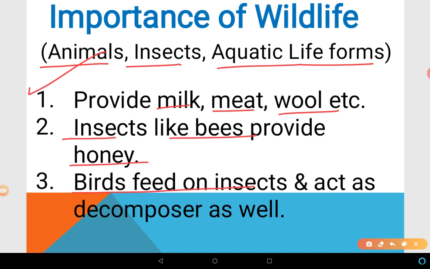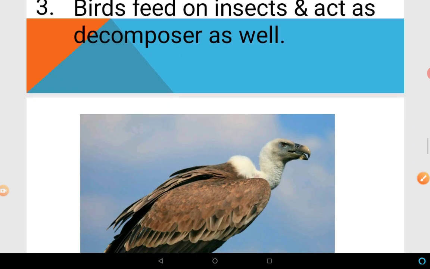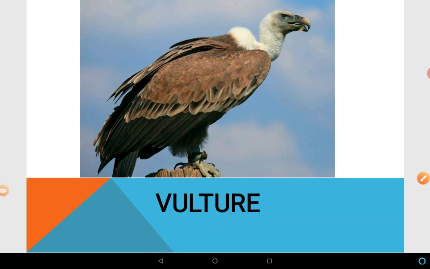Birds feed on insects and act as decomposers as well, like the vulture. Clear? We can see a vulture in this image. Due to its ability to feed on dead livestock, the vulture is a scavenger and is considered a vital cleanser of the environment. So animals, big or small, are all integral to maintaining balance in the ecosystem.